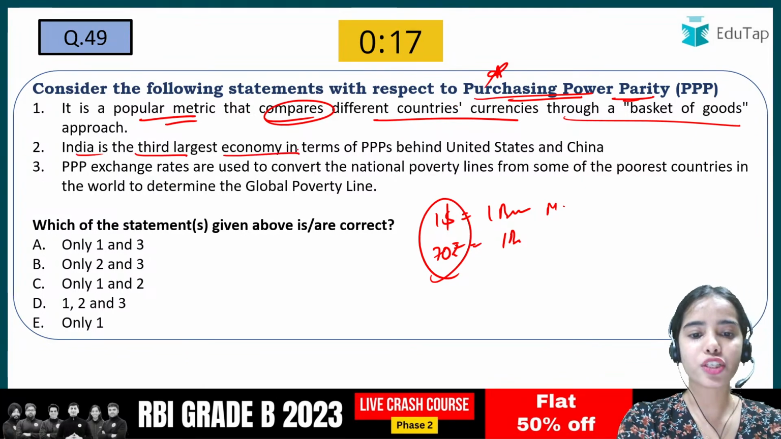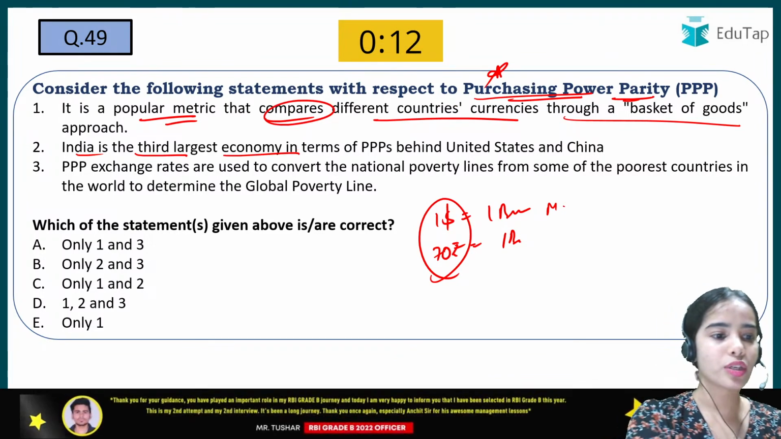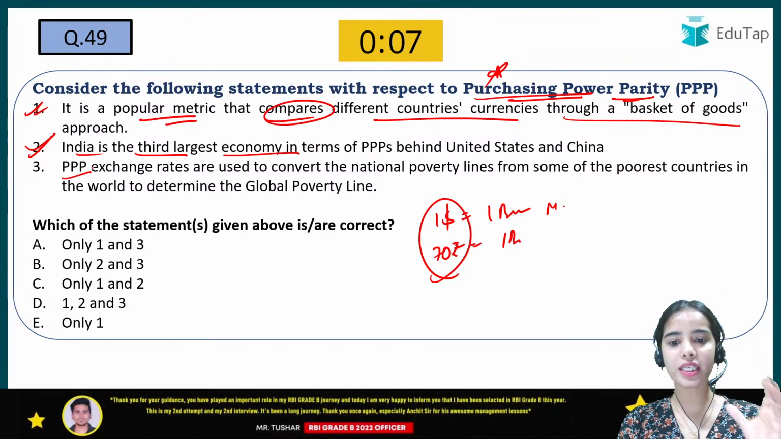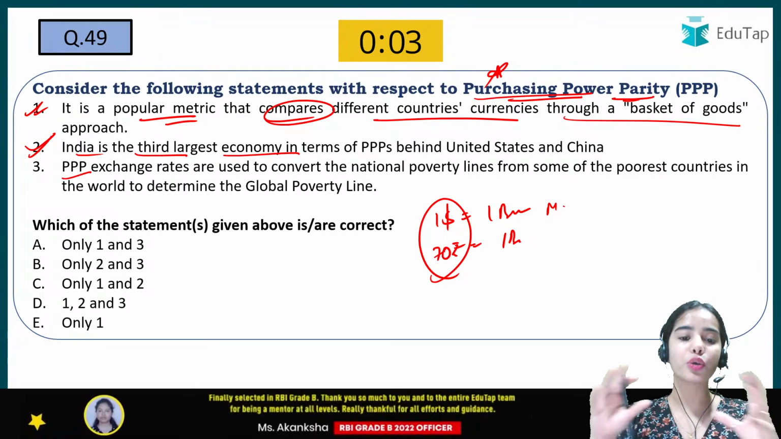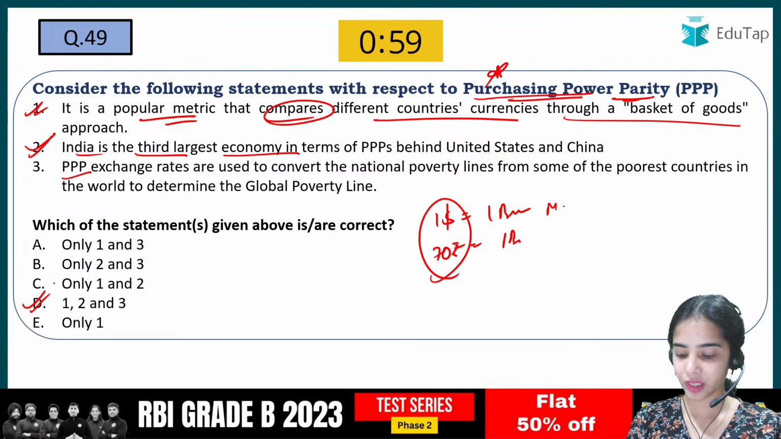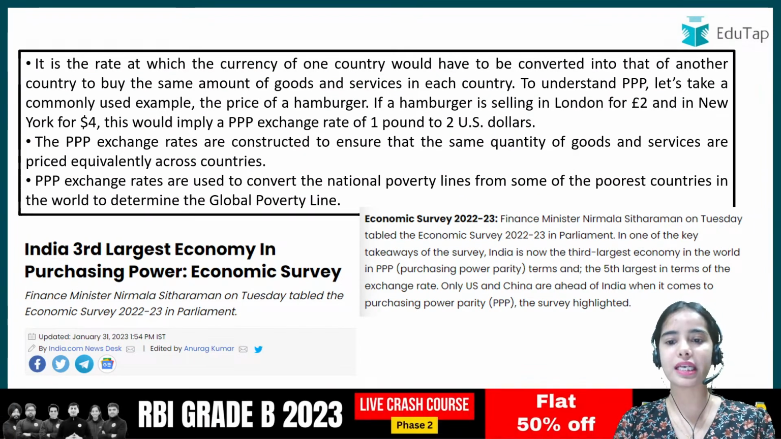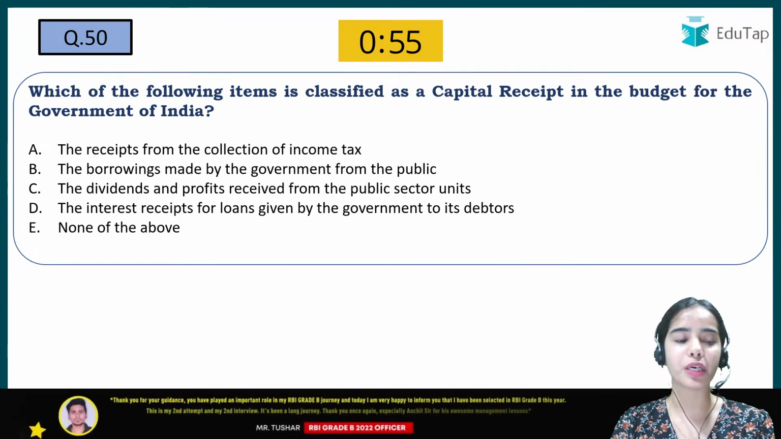India is the third largest economy in terms of purchasing power parity, just behind US and China. So that is also correct. This is also correct. PPP exchange rates are used to convert the national poverty lines from some of the poorest countries in the world to determine the global poverty line. So that is also correct. So here the D was the correct answer. Okay. So here you can read about the purchasing power parity, and we are at the third number after the US and China. Coming to the next question, which of the following items is classified as a capital receipt in the budget for the government?